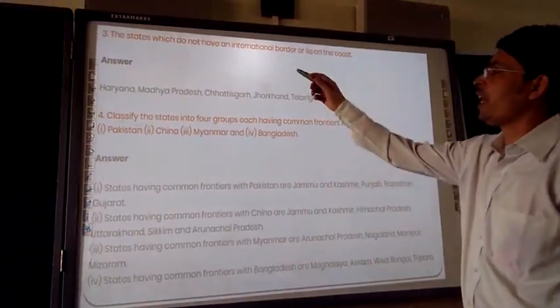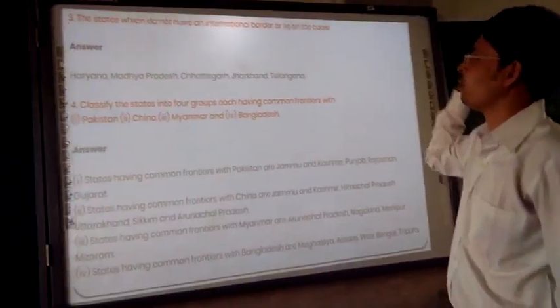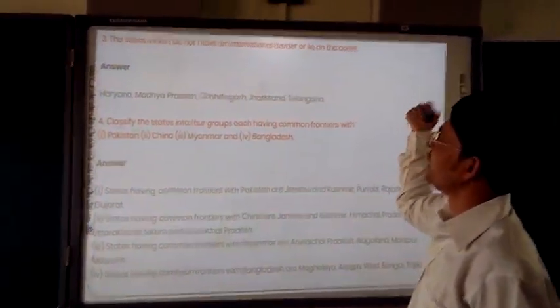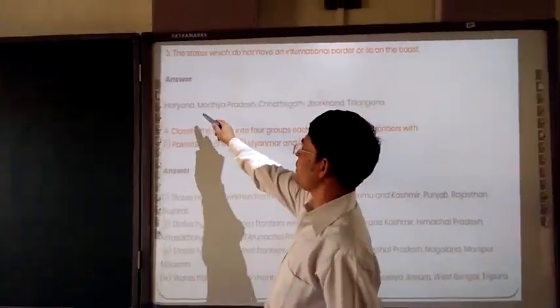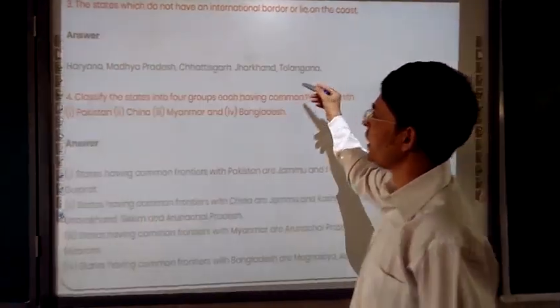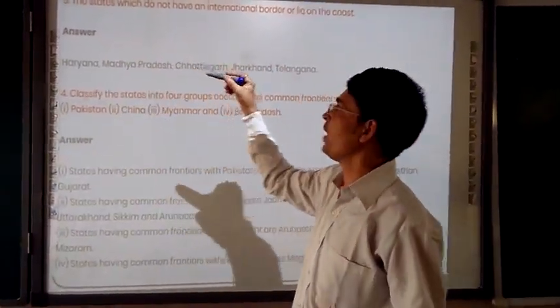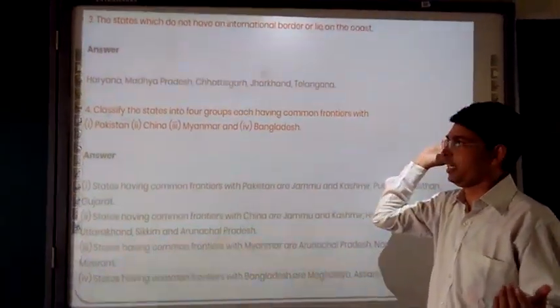Third question: the states which do not have an international border or lie on the coast. They are not on the coast side, they are not having the international border. So Haryana is one of the states, Madhya Pradesh, Chhattisgarh, Jharkhand and Telangana. These are the states which don't share any international border and they are not residing in the coastal areas.